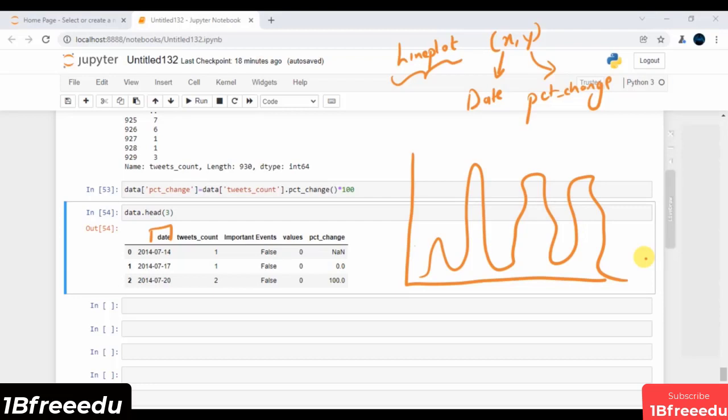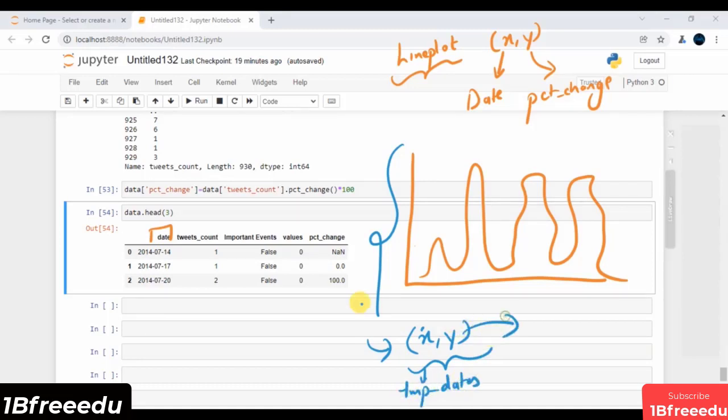Now, on top of this line plot, I have to map the important date values. On top of this line plot, we have to map one more line plot. To do this, I again need coordinates as x and y. This x will be of course my important dates. And this y will be wherever my values are 1, because wherever the values are 1, it belongs to my important dates, or my important events.